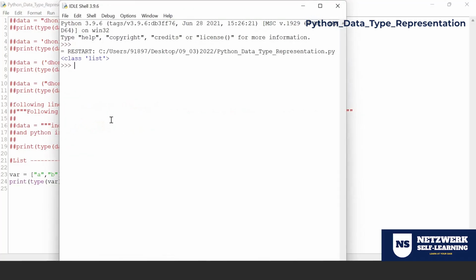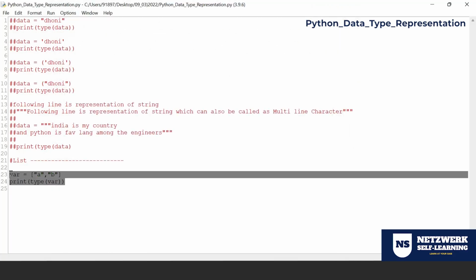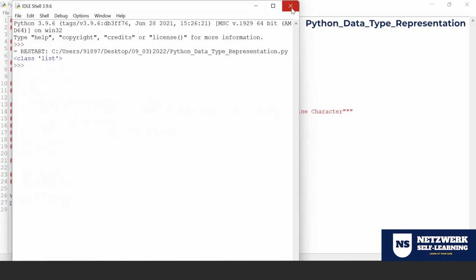When I run, look at that. It says list. When I say list, it's a sequence of data. That's it. So it is not a sequence of homogeneous data. That means you can have the combination of numbers and characters also. You can have the combination. That's absolutely fine.